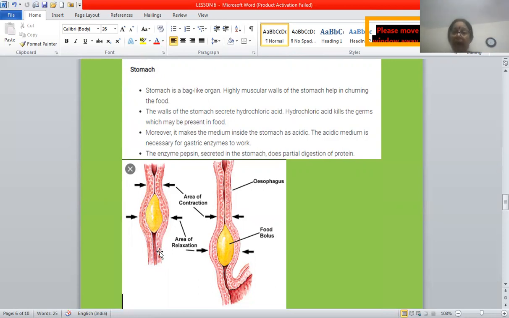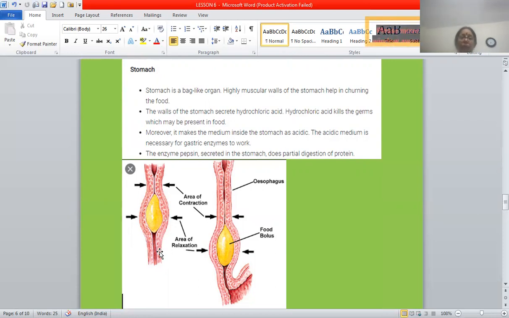It is also known as peristaltic movement. What is it known as? Peristaltic movement. Rhythmic contraction and relaxation help push the food forward. This phenomenon is known as peristalsis. It occurs throughout the digestive tract.